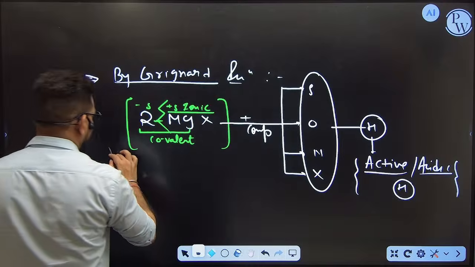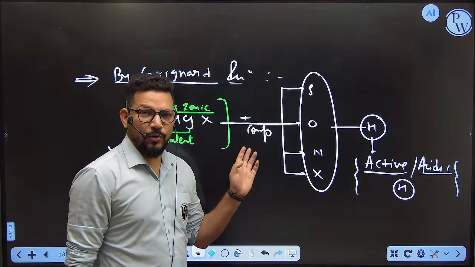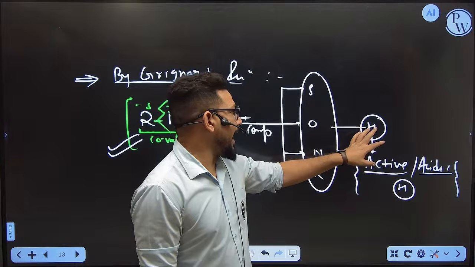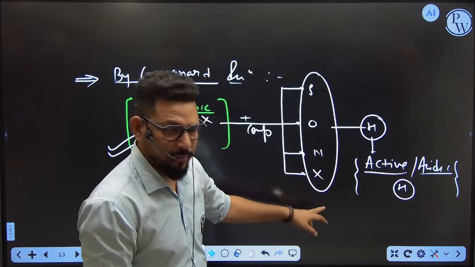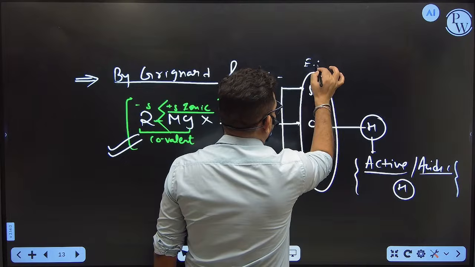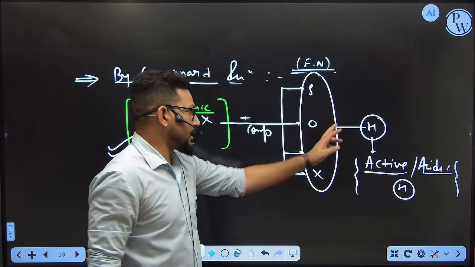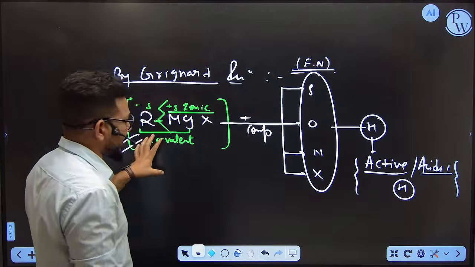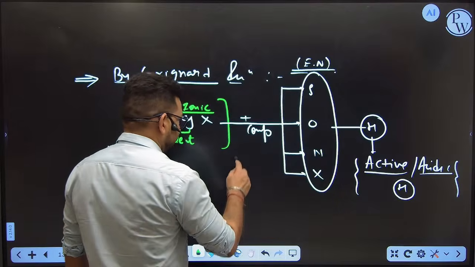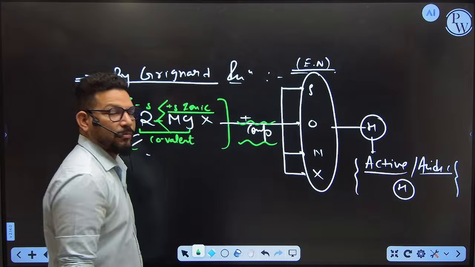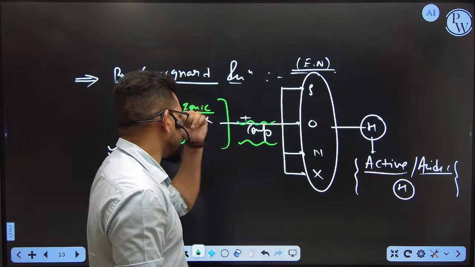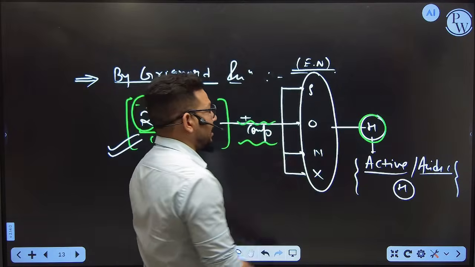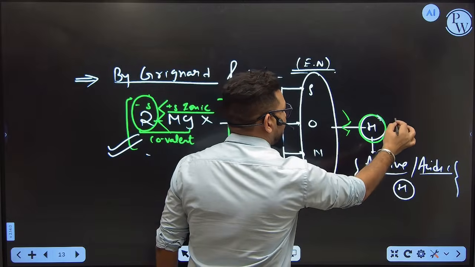Again, whenever Grignard reagent reacts with any compound which contains active hydrogen, how do you identify active hydrogen? Whenever hydrogen connects with sulfur, oxygen, nitrogen, or halogen, because all these elements are electronegative. Whenever hydrogen comes into contact with an electronegative atom, this hydrogen is called active or acidic hydrogen. Now, with the Grignard reagent, this R minus and this active hydrogen: these electronegative elements pull the electron, so this bond breaks, and then you will get H plus.